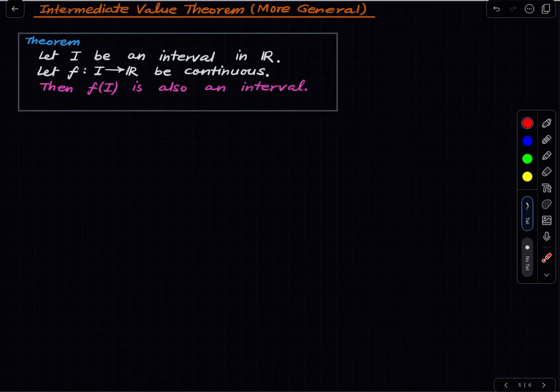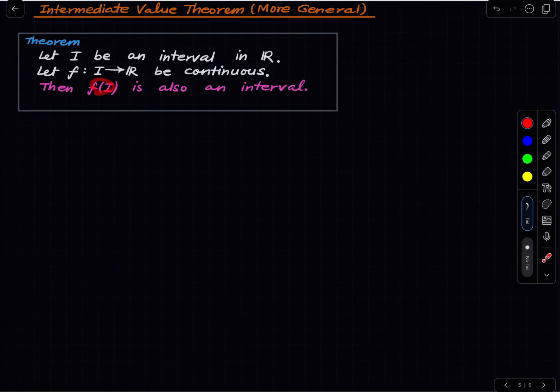So if you start with an interval where both the endpoints are open, and you take the image of it under a continuous function, you may not get a both open interval. You may get one-sided closed interval or something, or both-sided closed. Okay, but it will be an interval though.